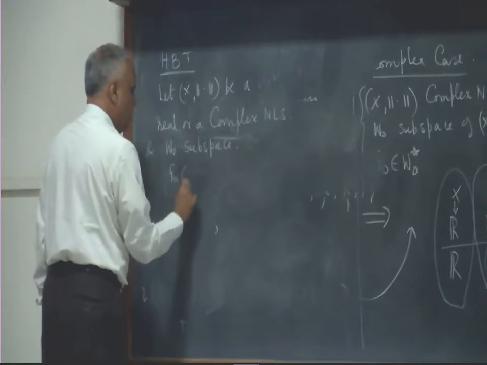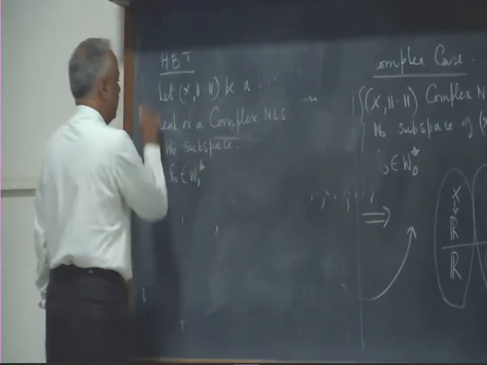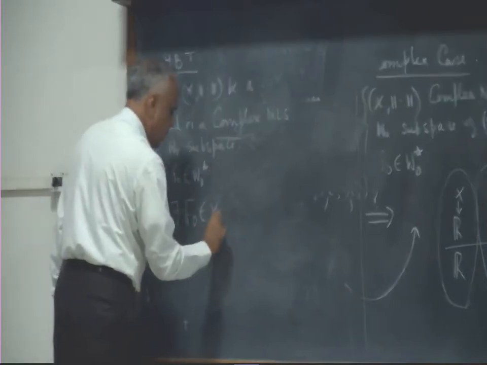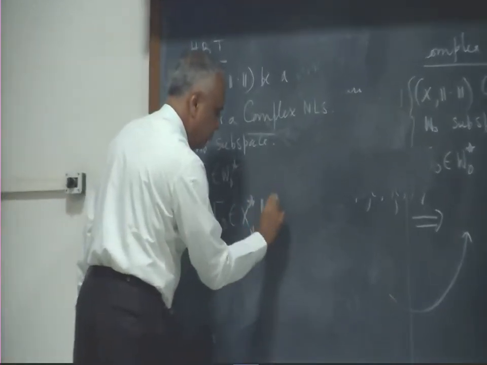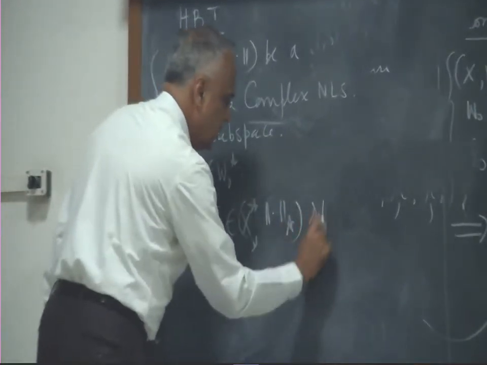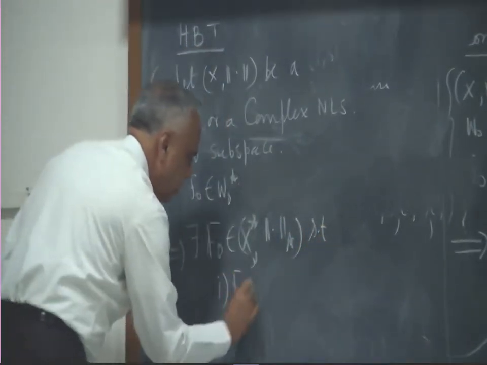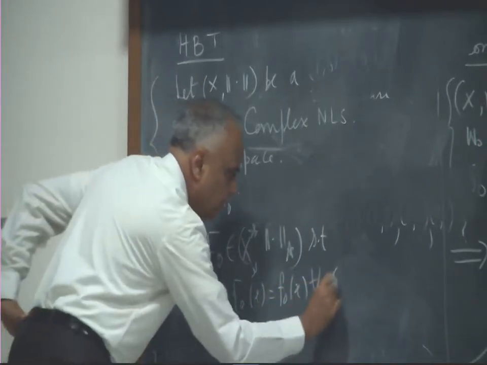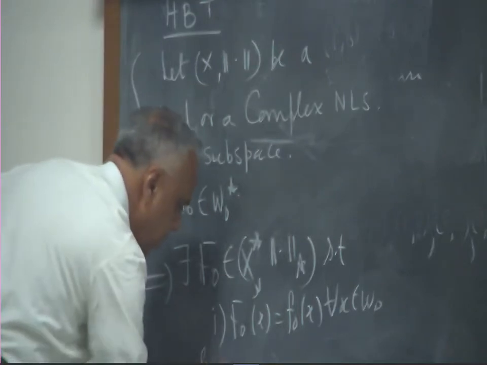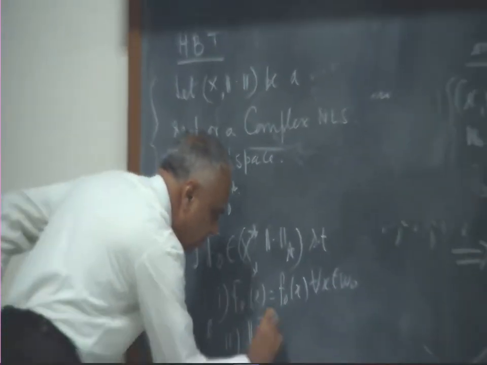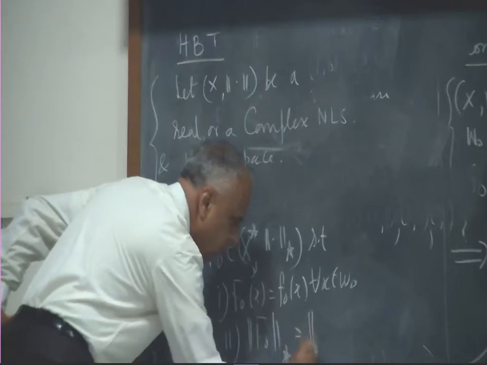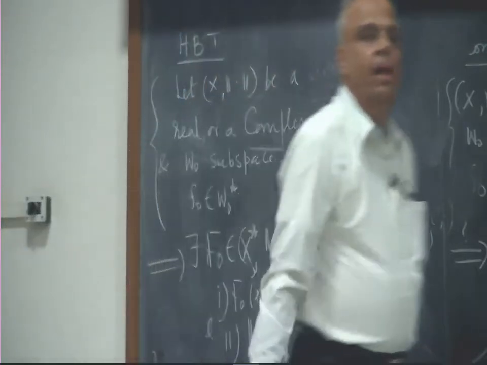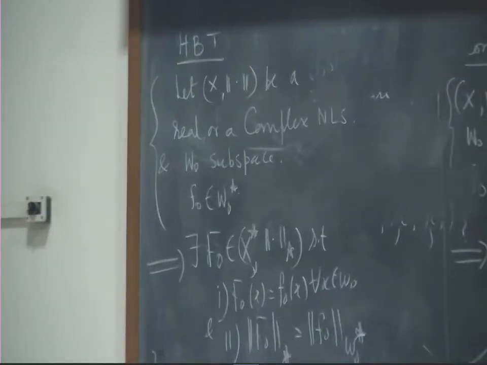F naught belongs to W naught star implies there exists F naught in X star such that 1, it is an extension for every x in W naught, and 2, it is norm preserving: norm of F star is equal to norm of F naught on W naught star. That is the final clinch. Okay, whether it is real or complex, it doesn't matter.